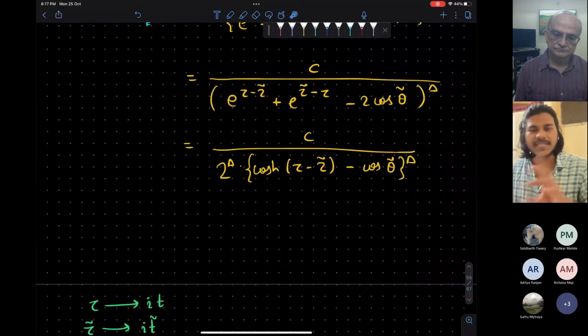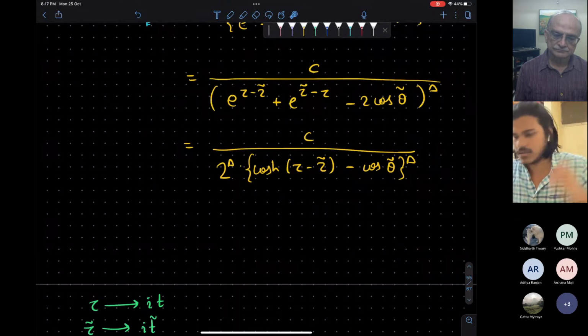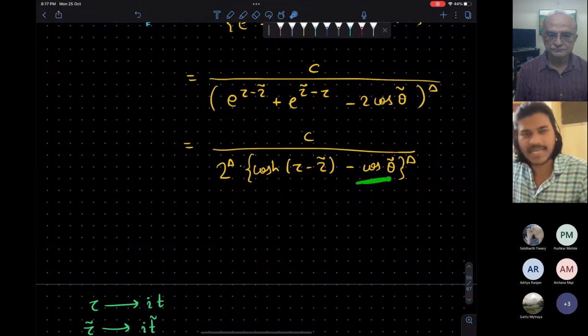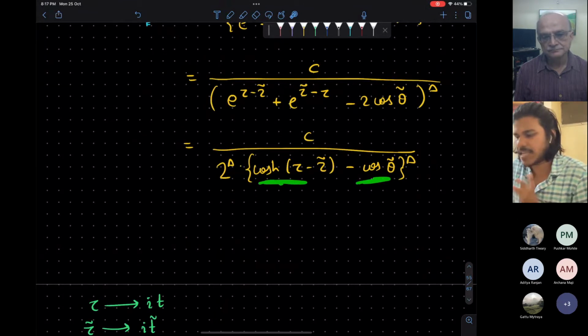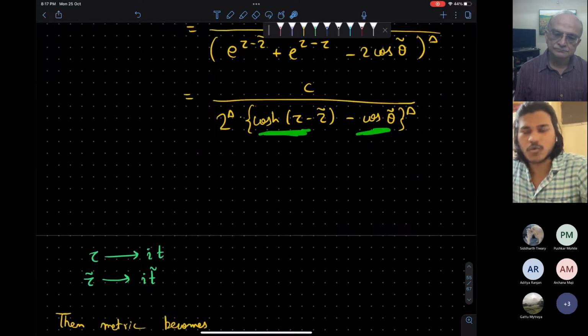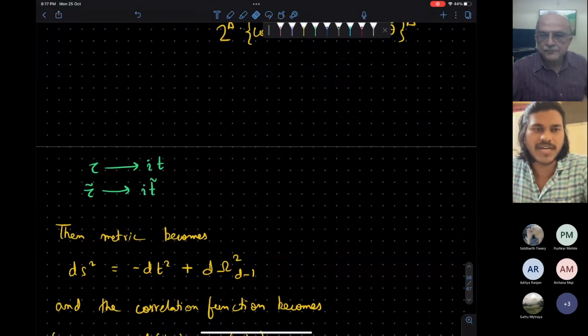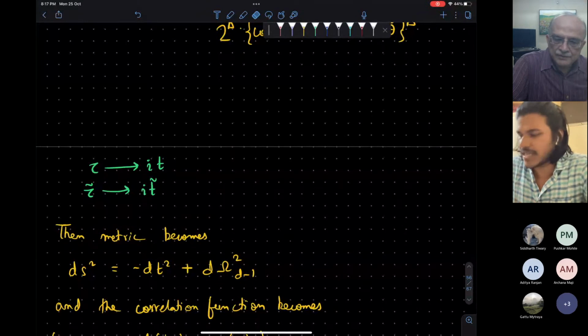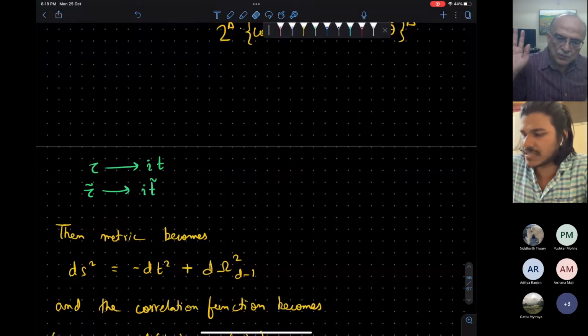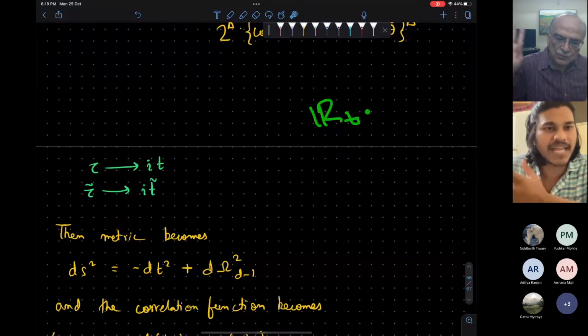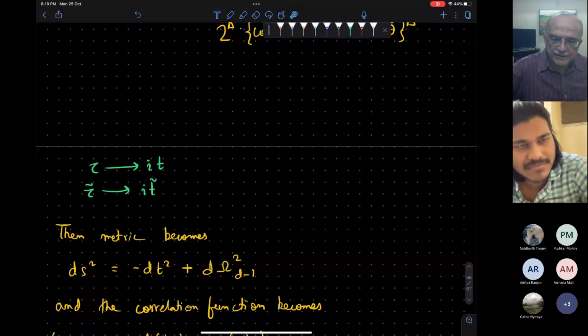So now you see it is matching a bit with our quantum gravity result. This cos theta is appearing, but here we have some hyperbolic cos. And we want to make it the usual cos. To do that, I will again Wick rotate, because at the end, the boundary of the AdS, the R of the cylinder, was the time-like thing. So where did we discuss the quantum gravity result on the?